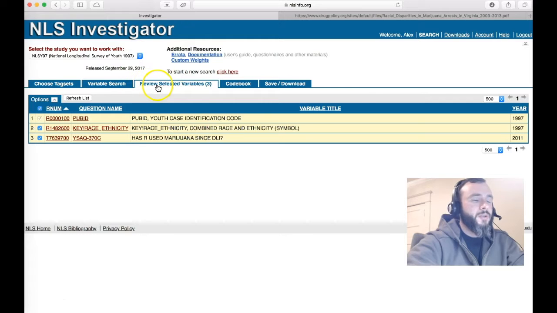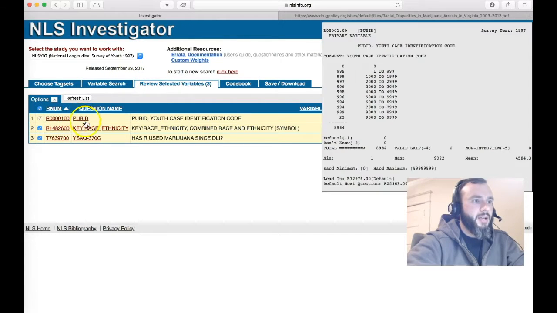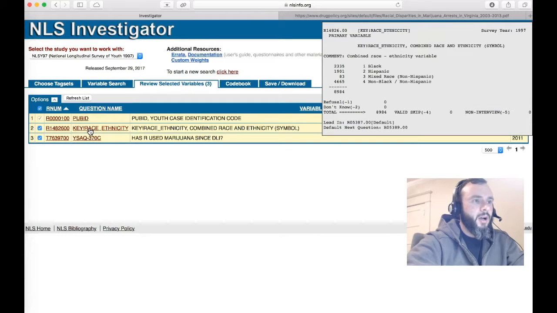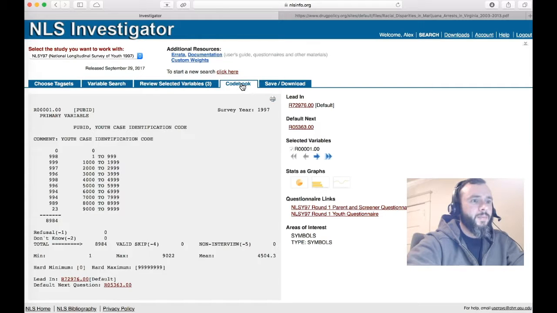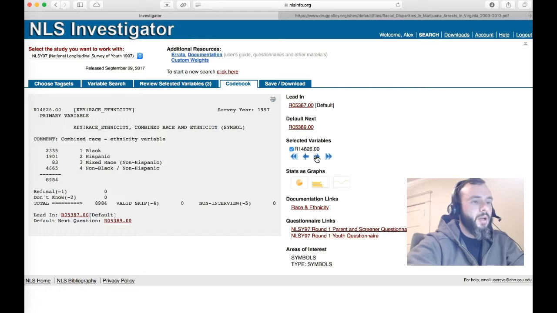If I go to review selected variables at the top here, I still have my pub ID and my race and ethnicity selected, and now I have my has R used marijuana since DLI in 2011. Then I'm going to go to Codebook. This just shows you all of your data, and it's a really nice way to click through the selected variables and see how things are distributed. It'll just create little graphs for me right here.